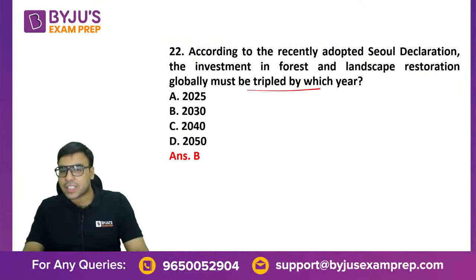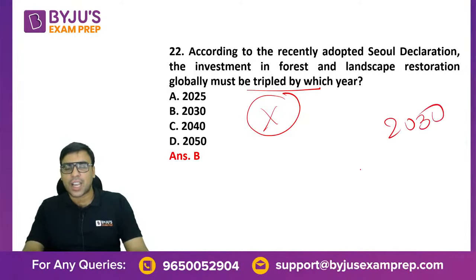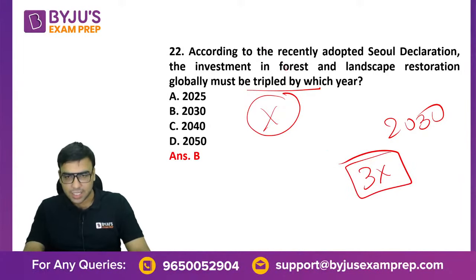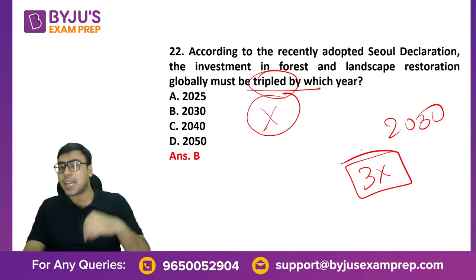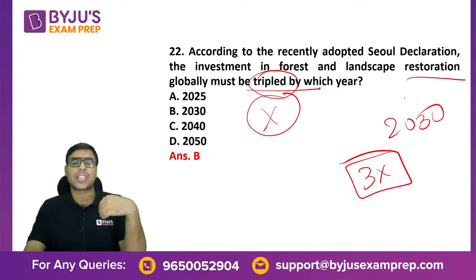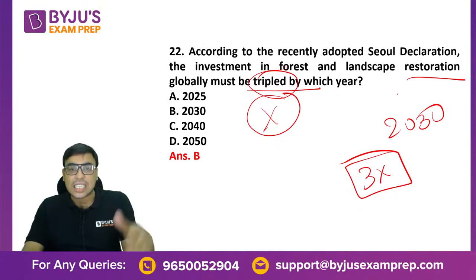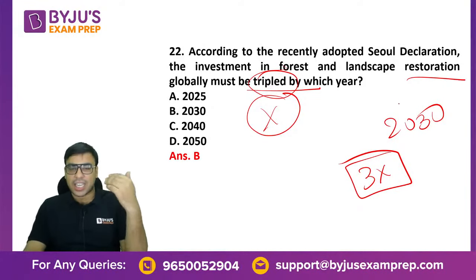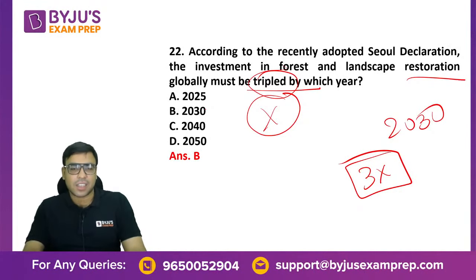So whatever we are investing today, let's say we are investing X rupees, by 2030 we have to actually make it 3X, triple it. That is what the idea is. We have to invest triple in forest and landscape restoration. Means we are talking about more afforestation, reducing the area under deforestation and all. That is the very idea about it.